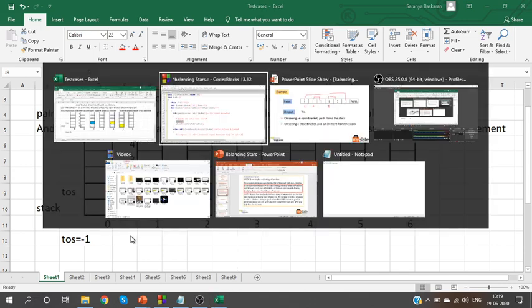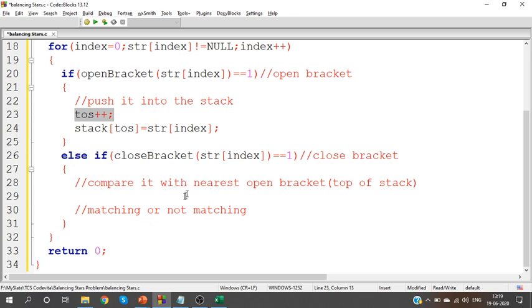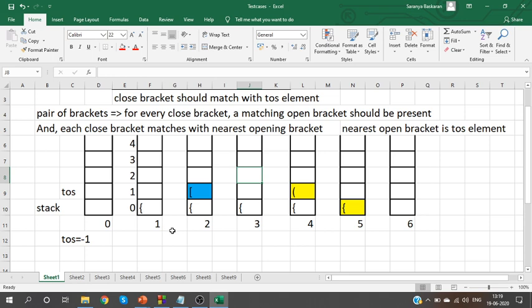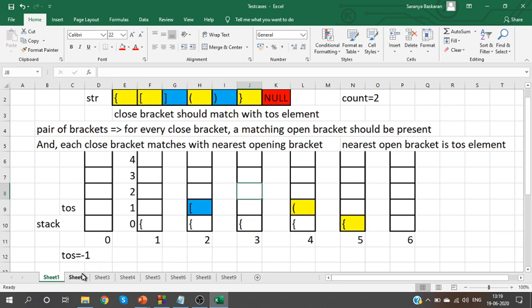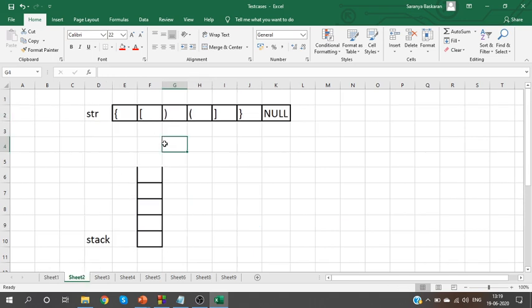Now how can I pop an element? You need to compare the close bracket with the nearest open bracket. How can I do that comparison? Let me show you with another test case. Consider this one. Here you have a curly bracket.